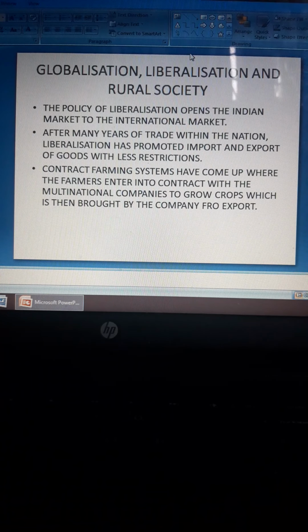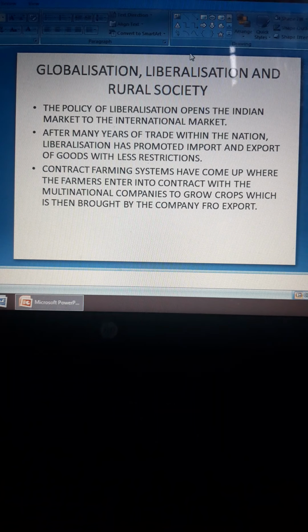The last topic is globalization, liberalization, and rural society. You know how the policy of globalization and liberalization has opened up the Indian market to the global and international world. As a result, competition has increased, and it has been both beneficial and not, with pros and cons. The policy of liberalization opens the Indian market to the international market. So there is free trade, import and export become easier, and people can move from one country to another in search of jobs. There is a free flow of capital and machinery due to globalization and liberalization.